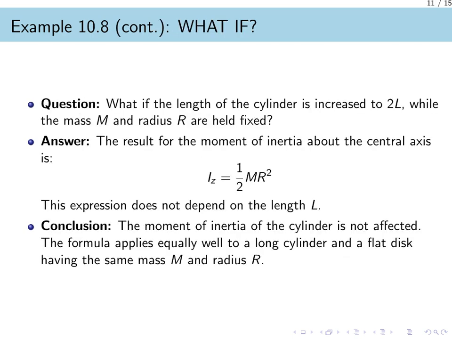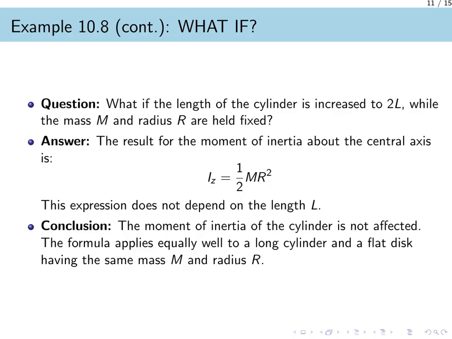Let us explore an important implication of the result we just derived for the solid cylinder. What would happen if we were to increase the cylinder's length while keeping its total mass m and its radius r exactly the same? This would simply make the cylinder less dense. If we look at our final expression for the moment of inertia about the central axis, we see that I equals 1/2 times the mass times the radius squared.